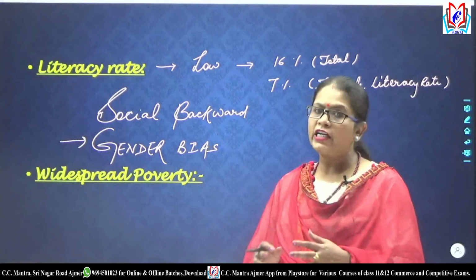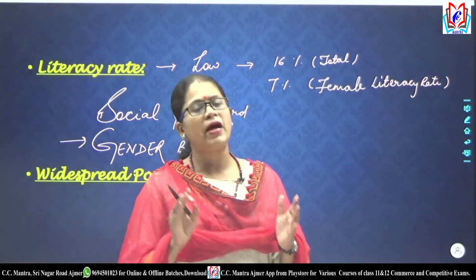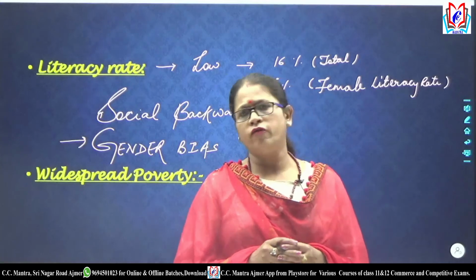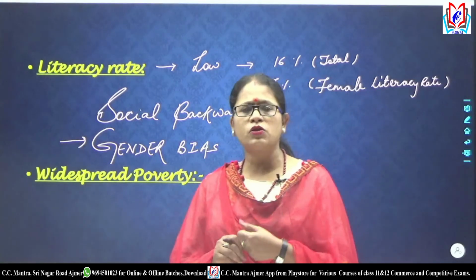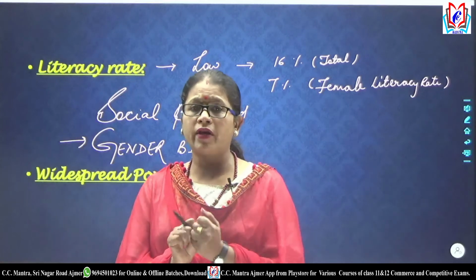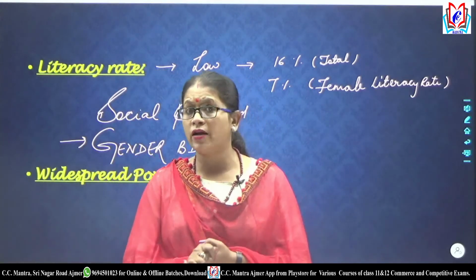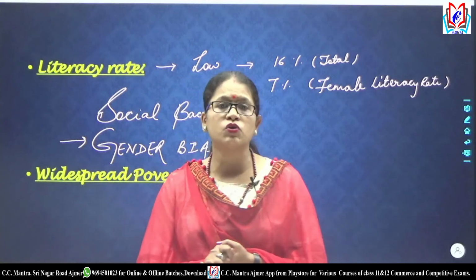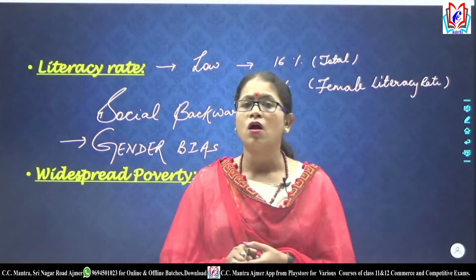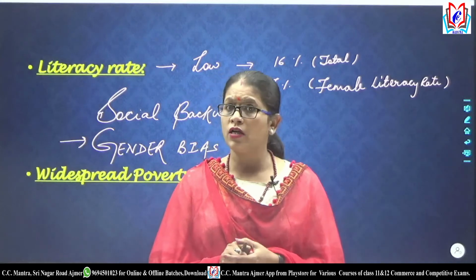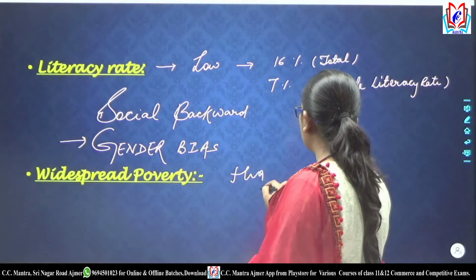Then we have widespread poverty. Widespread poverty का मतलब है the poverty was on a massive scale. Although no official data related to poverty is available, from all these situations, like a high birth rate, high death rate, people not having accessibility to better health conditions, very low life expectancy, and a very high infant mortality rate, we can easily conclude that there was massive poverty in the economy. Economy में जो poverty थी वो बहुत ज़्यादा थी.